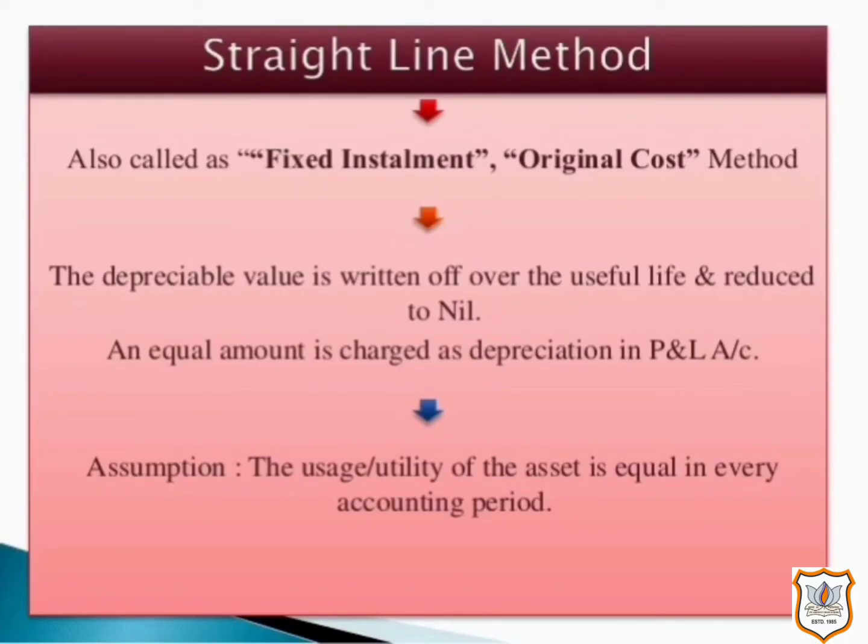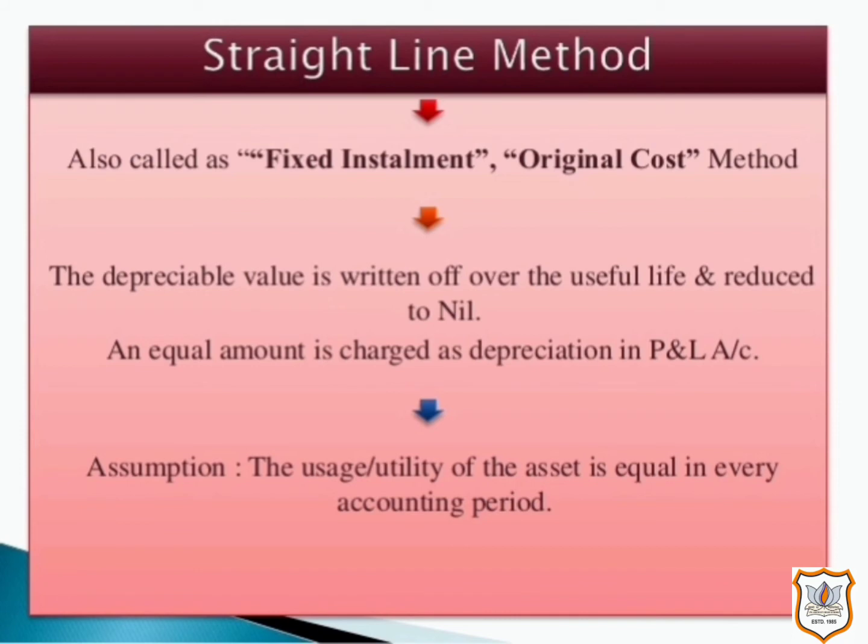Now let us discuss methods of depreciation. The amount of depreciation for the year is computed using various methods. But the two main methods for computing depreciation are, first one is fixed installment, or we can say straight line method, and second is fixed percentage on diminishing balance or reducing installment method, or we can say written down value method. Now let us discuss first method, that is straight line method.